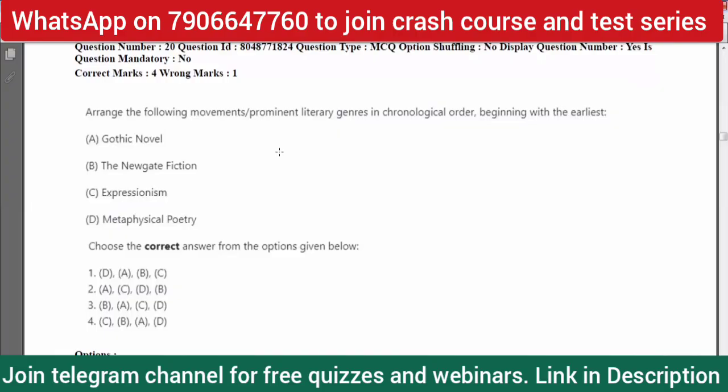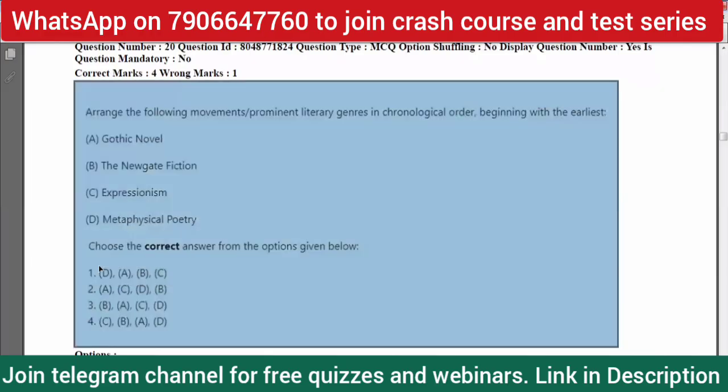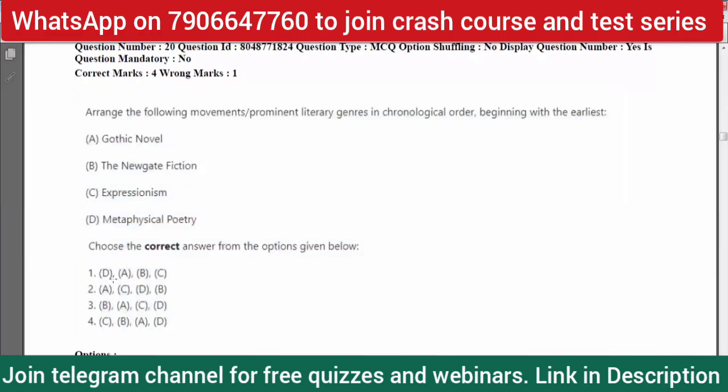There's a whole age that is devoted in history of literature books to metaphysical poetry, right? So of course, option D is the earliest. Let's see in the options. In option one only, you can find the option D comes first. So again, by sheer elimination method, you can understand that option one is the correct answer.